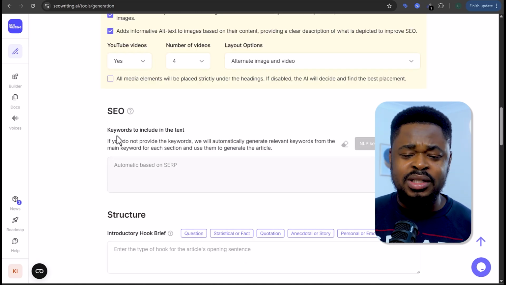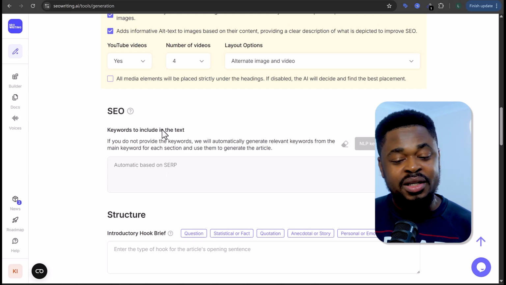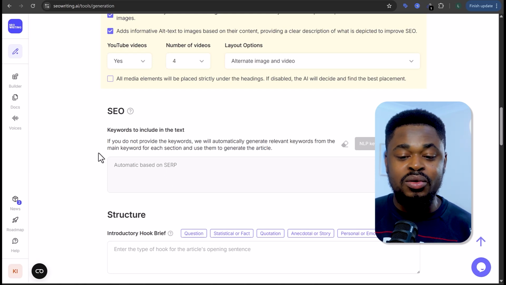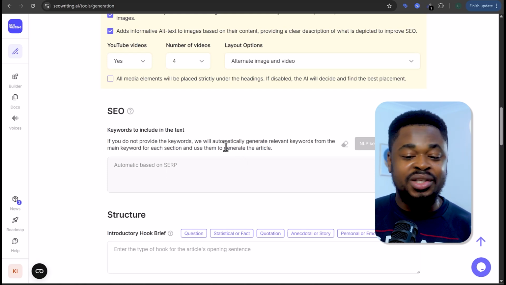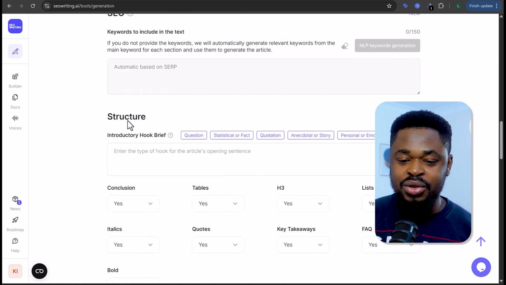So here you can add keywords that you want included in the text, but the AI would automatically generate keywords, which is why this platform is really good. So I'm going to leave it for the AI to automatically generate the keywords in the blog post. So I'm going to scroll down.